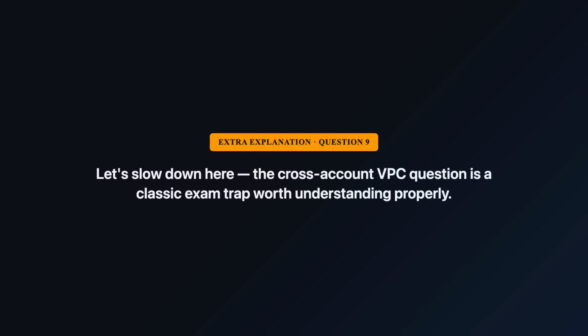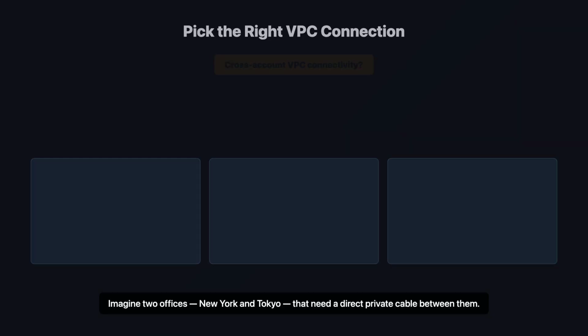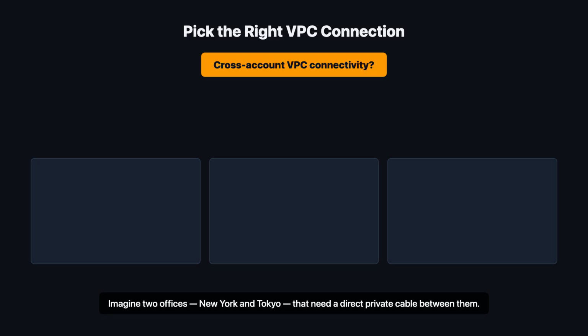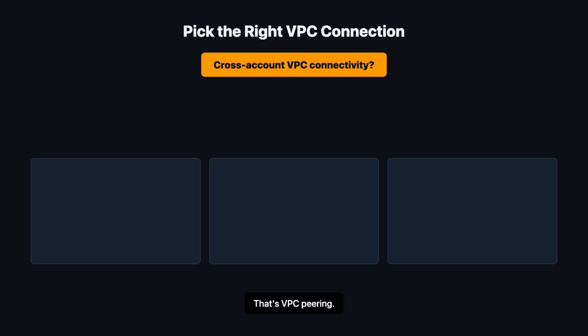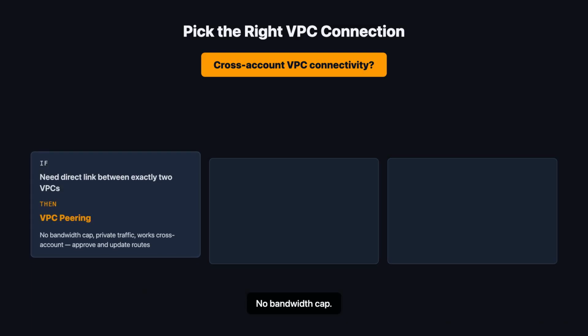Let's slow down here. The cross-account VPC question is a classic exam trap worth understanding properly. Imagine 2 offices, New York and Tokyo, that need a direct private cable between them. That's VPC peering. 2 VPCs, 1 private link, no internet traffic. It works across AWS accounts too. The VPC's owner just approves the request. Then you update route tables on both sides and traffic flows privately. No bandwidth cap. No single point of failure.